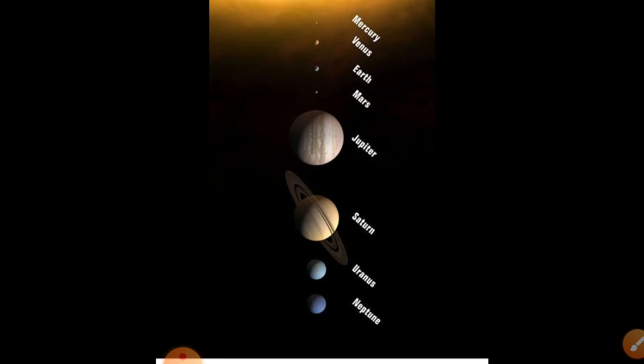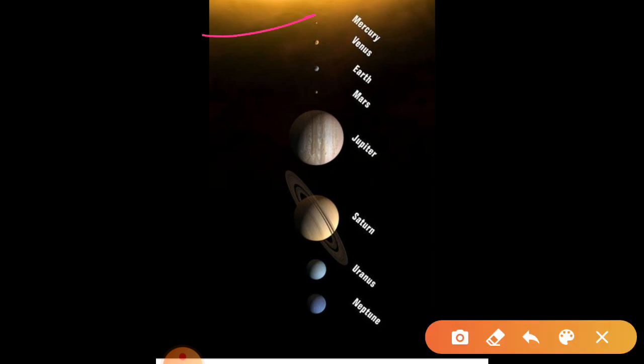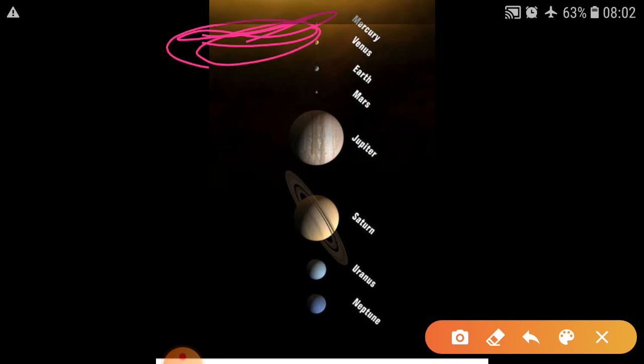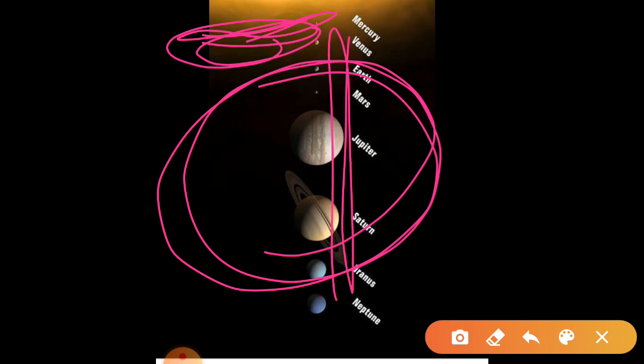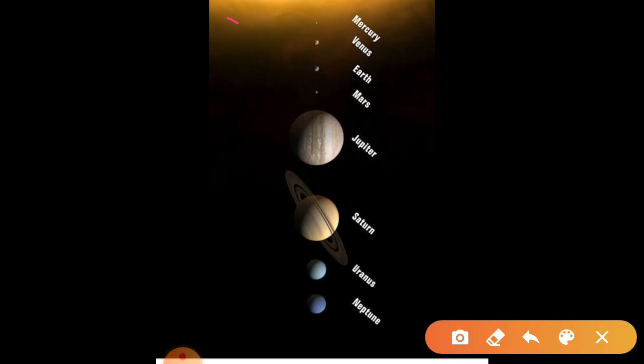Who gives us the energy? Who is the father of the solar system? Sun. So here the sun is there, and the sun is in between. Actually they are moving in a particular orbit. If you are showing in this line, make the sun here.